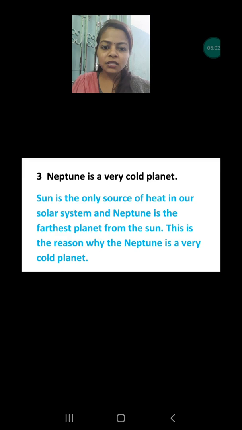So let's read this answer. Sun is the only source of heat in our solar system, obviously, and Neptune is the farthest planet from the Sun. This is the reason why Neptune is very, very cold.